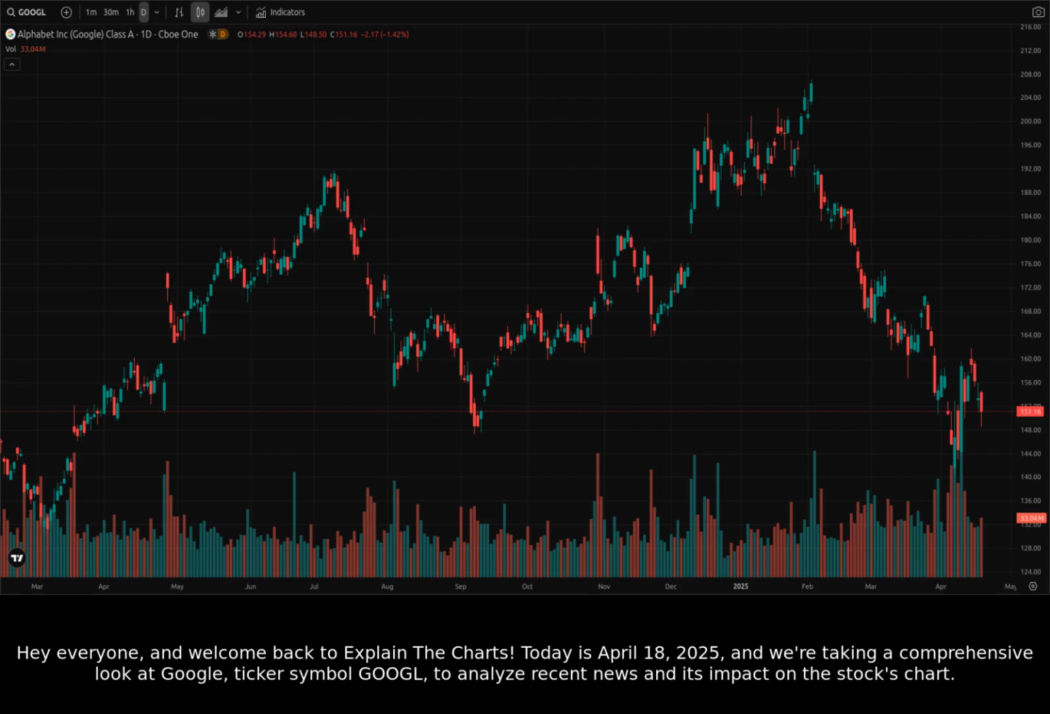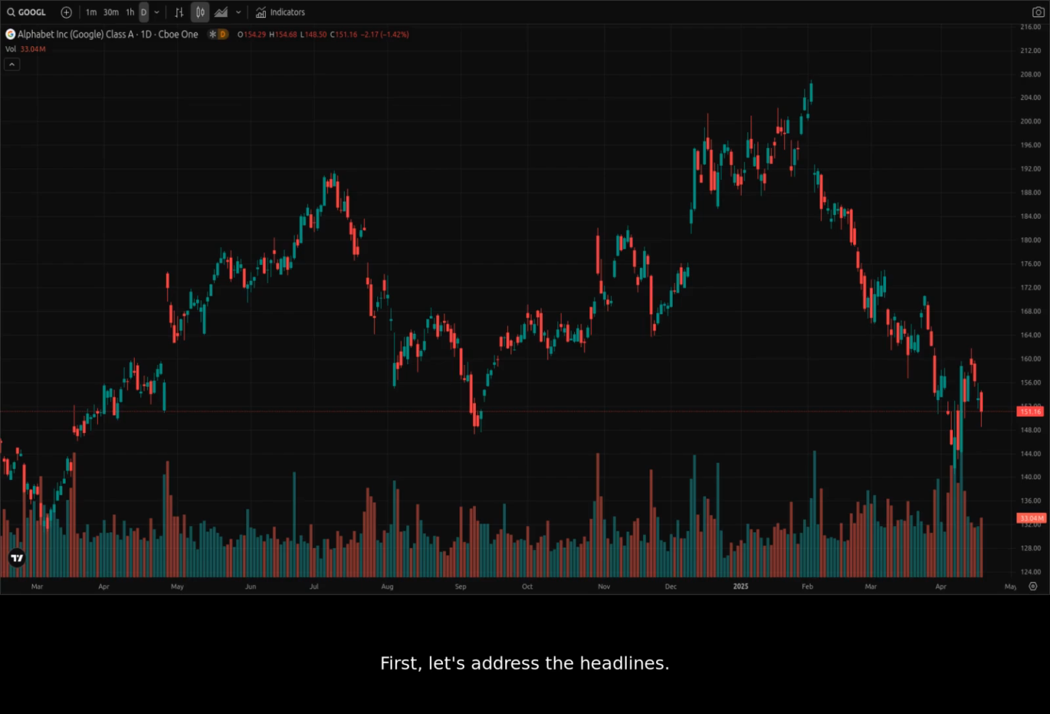Today is April 18th, 2025, and we're taking a comprehensive look at Google, ticker symbol GOOGL, to analyze recent news and its impact on the stock's chart. First, let's address the headlines.